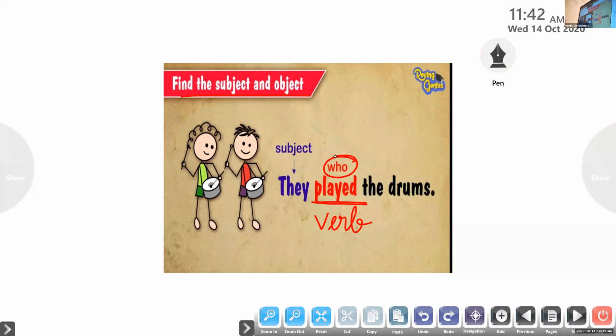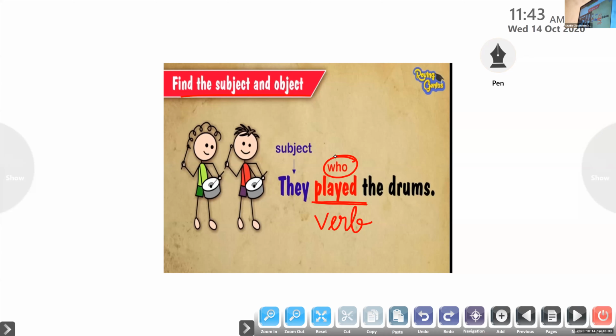Who played? You can see here, it is written here. What is that? Give me the answer. Who played the drums? Shravan, come on, give me the answer. Who can give me the answer? Raise your hands.